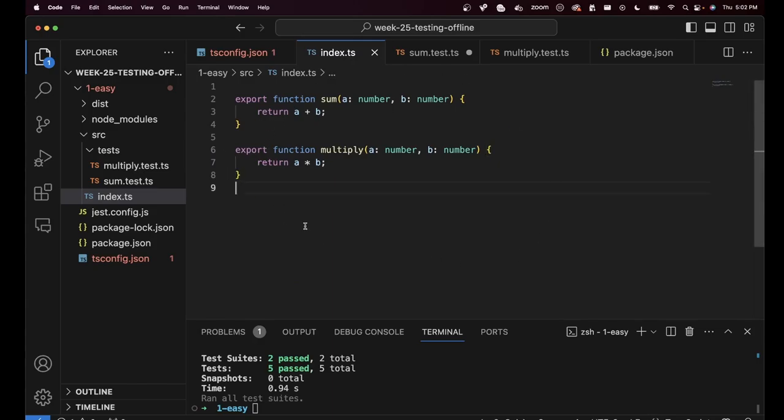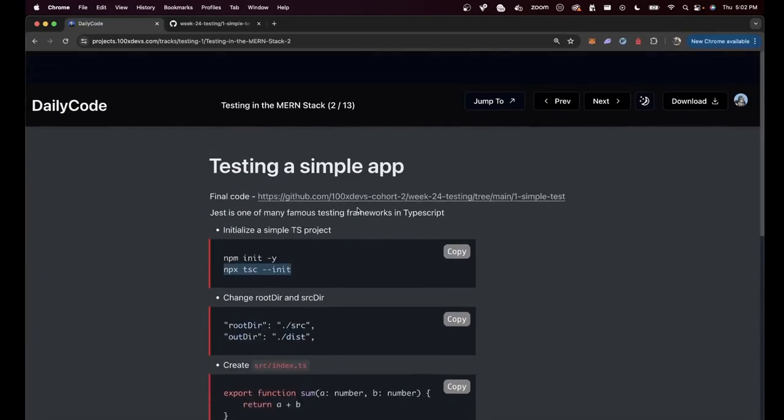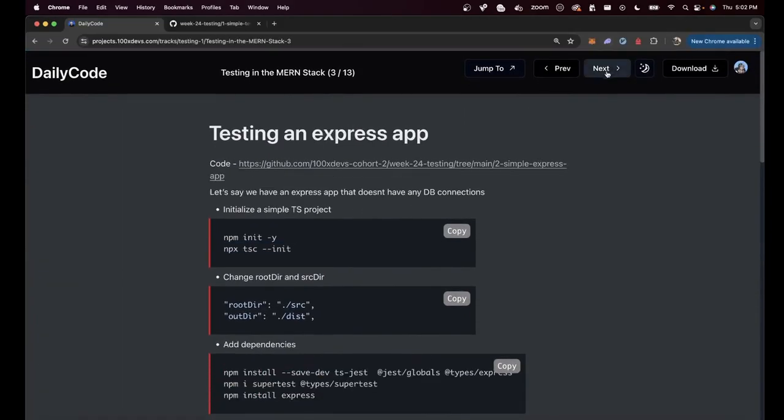But in the real world, of course, there are more complex applications. We create HTTP servers sometimes. So let's understand, how can you test HTTP servers? That's going to be the next slide right here, slide number 3, testing an Express application. All right, testing an Express application.